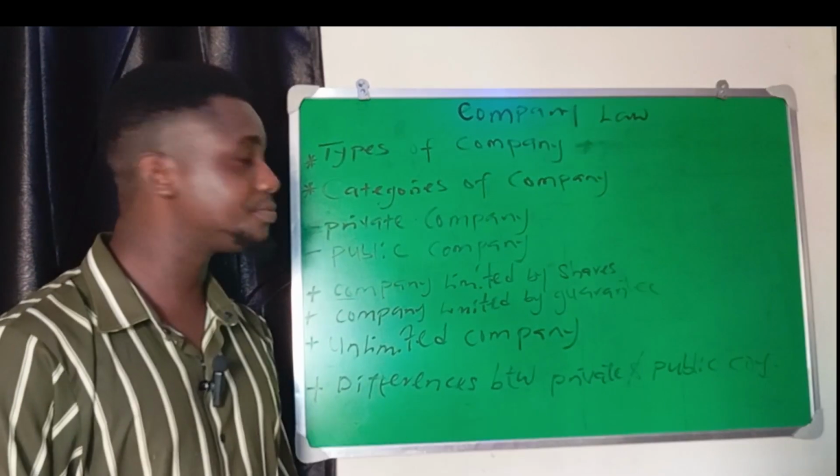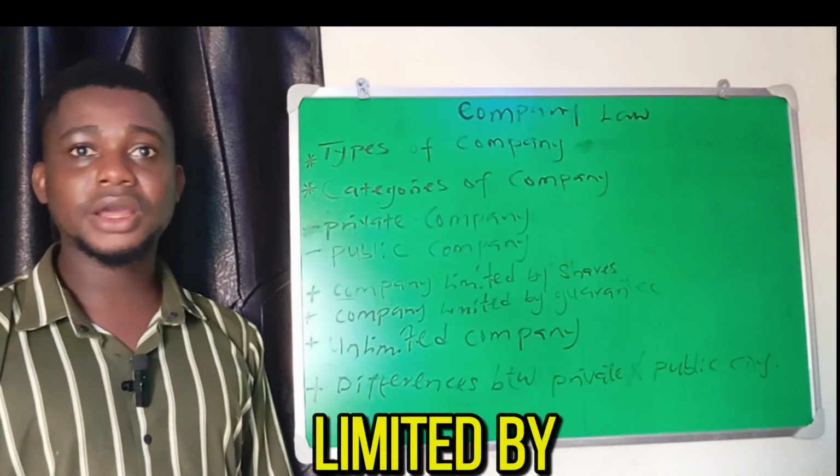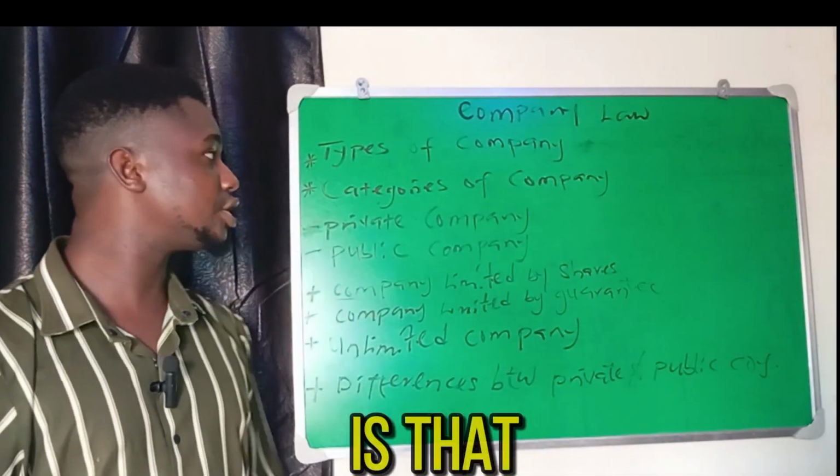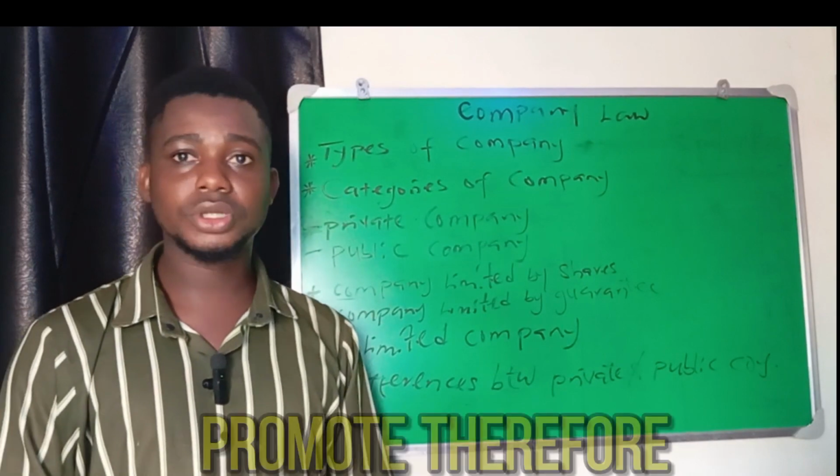Then let's talk about a company limited by guarantee. Of course, you know that a company limited by guarantee does not do business. It has a certain object to promote.